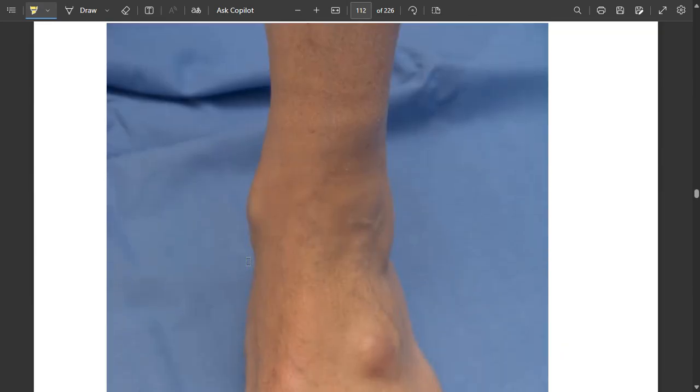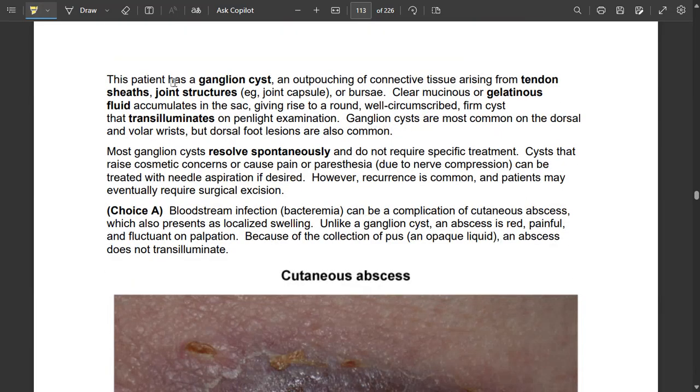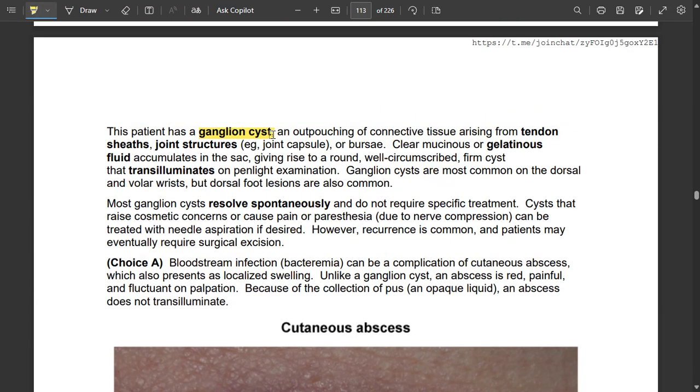Most resolve spontaneously. So this is the ganglion cyst present on the dorsal surface of the foot. The patient has a ganglion cyst, which is an outpouching of the connective tissue arising from the tendon sheath, joint structures like the joint capsule, or bursa.